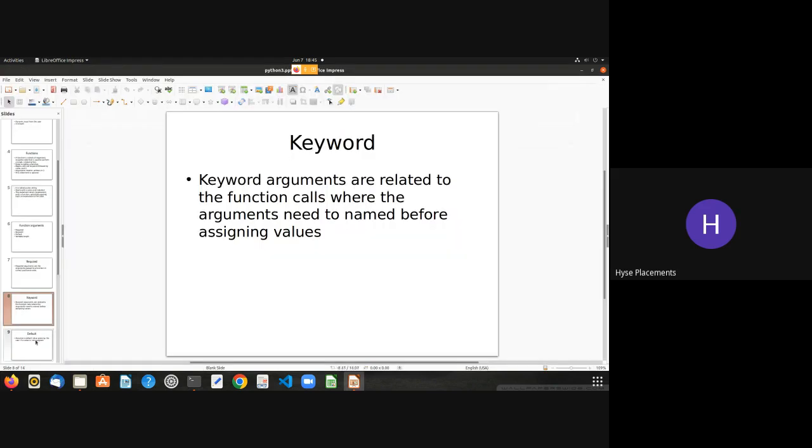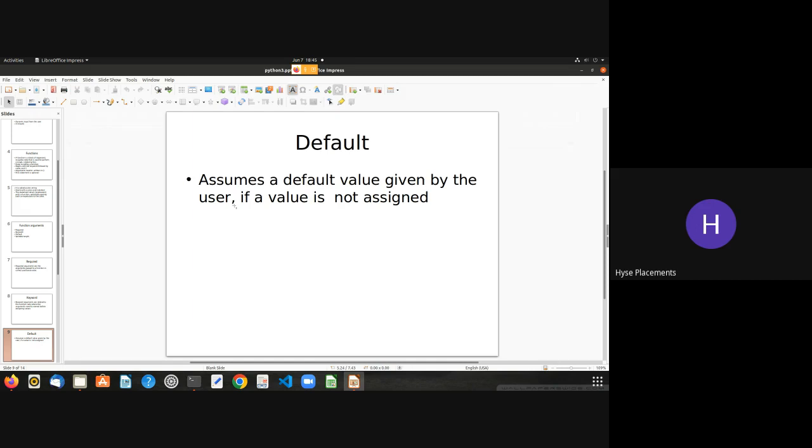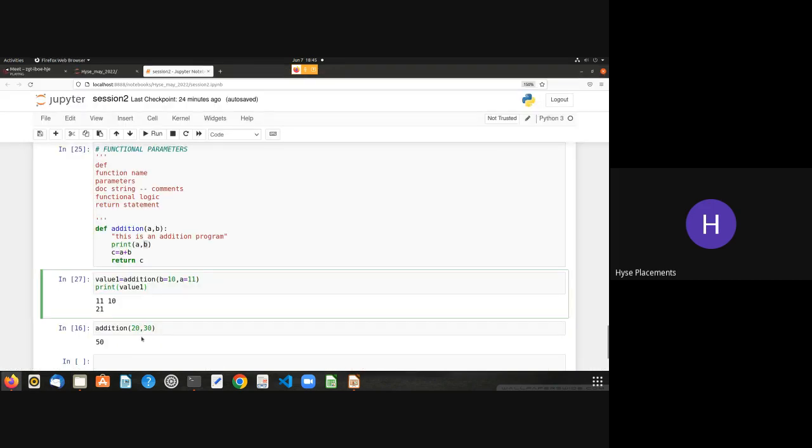The third one is default arguments. It assumes a default value given by the user if a value is not assigned. While dealing with data science stuff, we come across these default parameters everywhere, so try to understand them in a better way. You don't want to assign all the parameters, you want to fix a value while creating the function only.